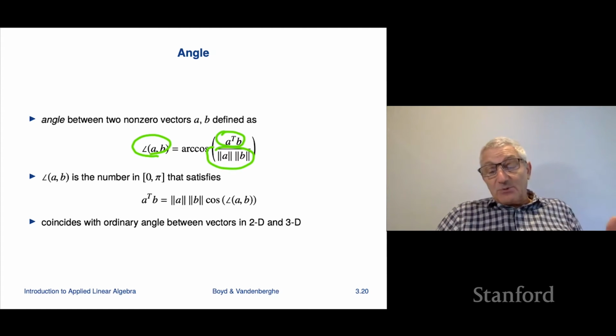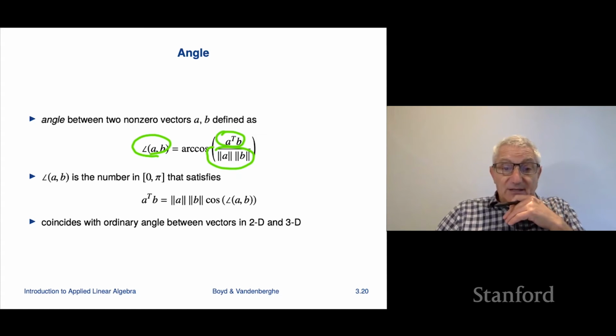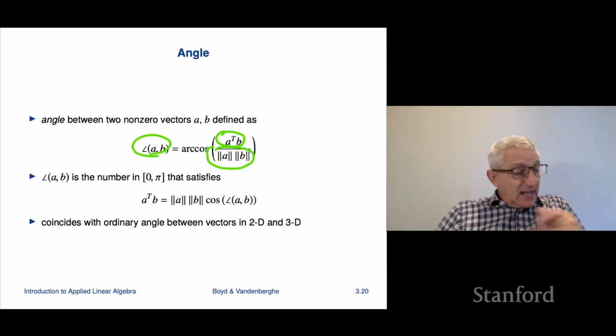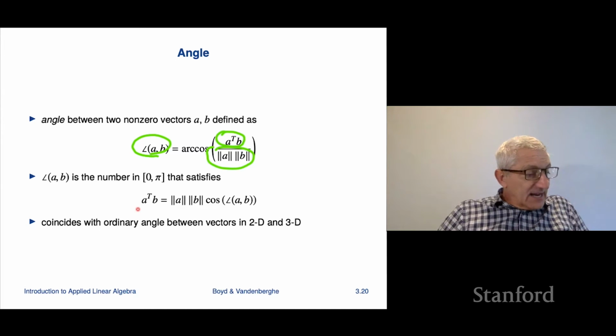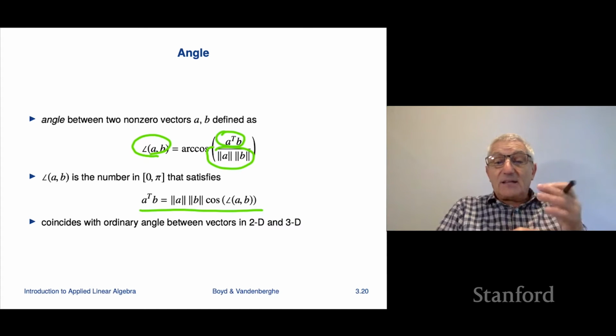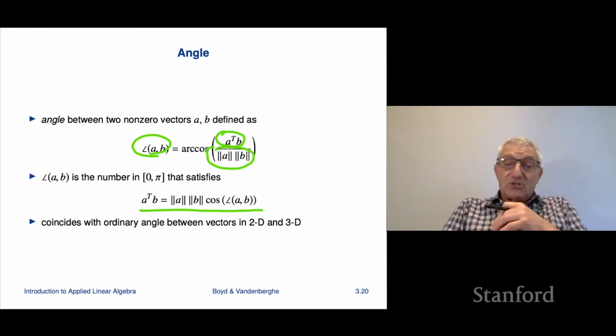And it's going to be a number between 0 and pi, or if you prefer degrees, 0 and 180 degrees. And it's the one that satisfies this: the inner product is norm A, norm B times the cosine of the angle between A and B. Now, it turns out this is exactly the angle in 2 and 3 dimensions that you knew about in maybe an analytic geometry course.